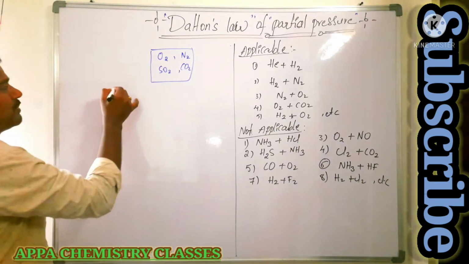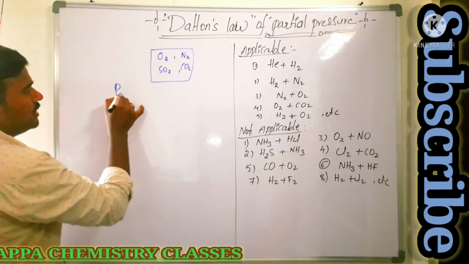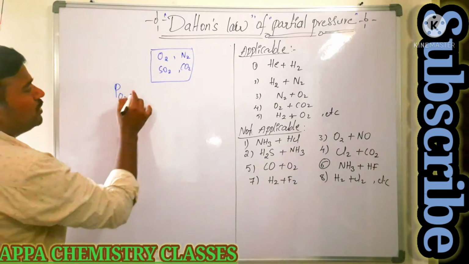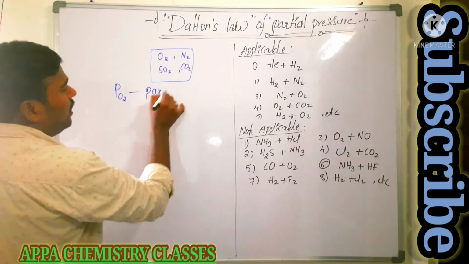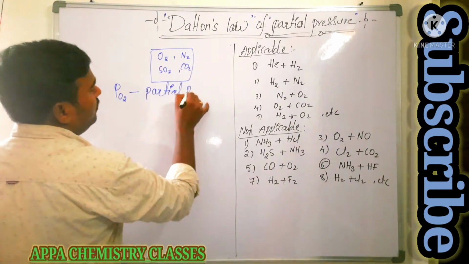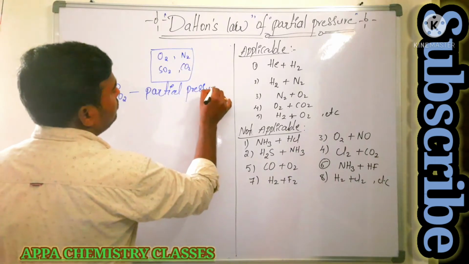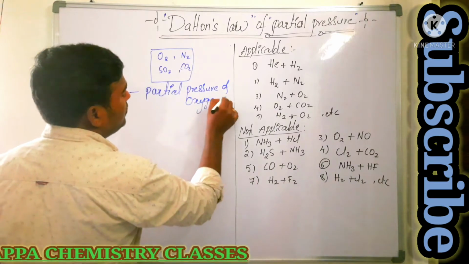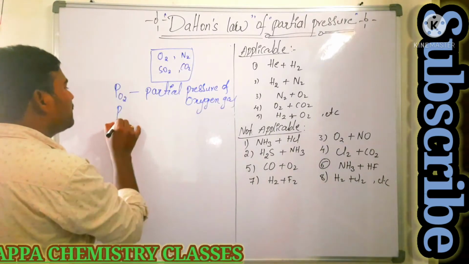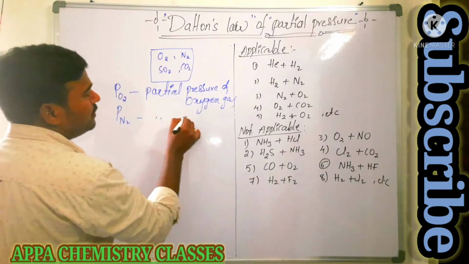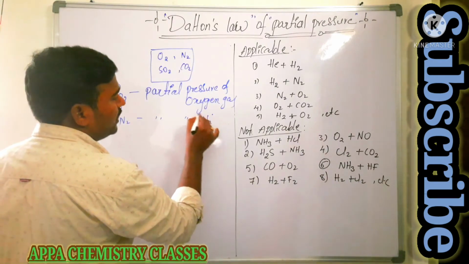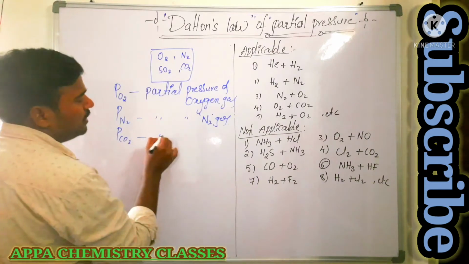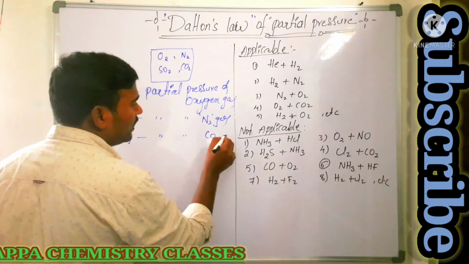The pressure exerted by the individual gases is said to be partial pressure. Partial pressure is nothing but the pressure exerted by the individual gas. PO2 is the partial pressure of oxygen gas. What is meant by PN2 here? It is the partial pressure of nitrogen gas. What is meant by PCO2 here? It is the partial pressure of carbon dioxide gas.